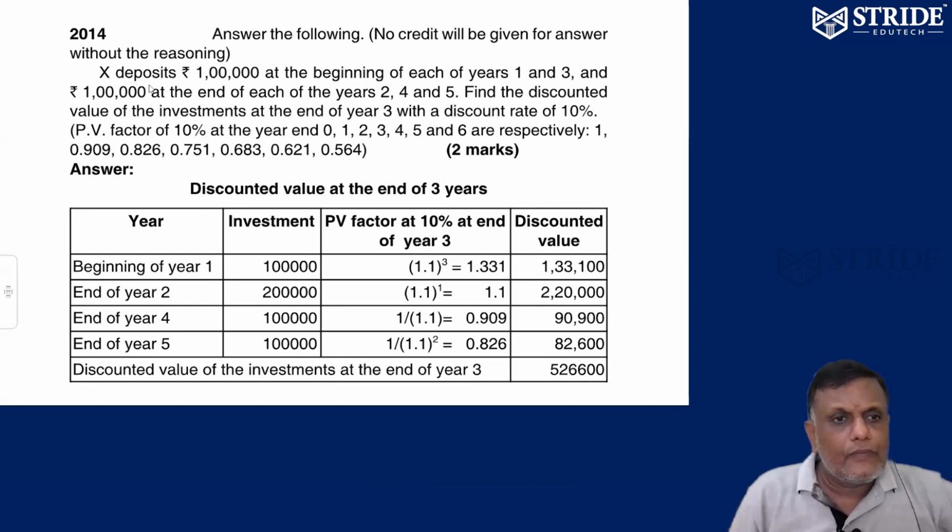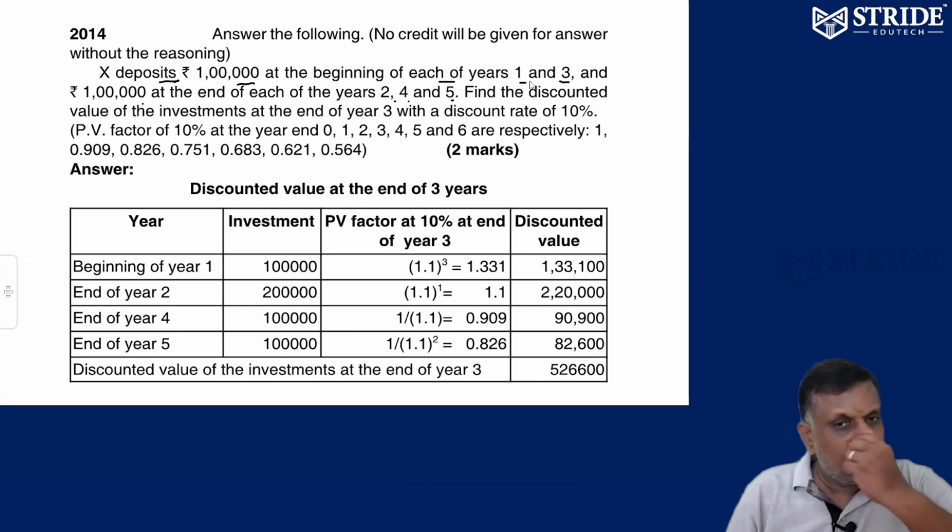Last one. Mr. X deposits 1 lakh at the beginning of the first year and the beginning of the third year, and 1 lakh at the end of the second, fourth and fifth years. Find the discounted value of the investment at the end of the third year.